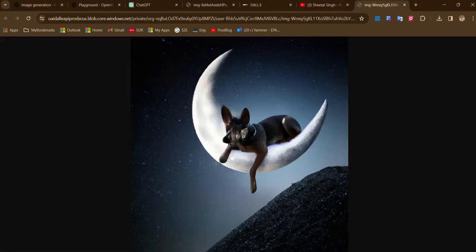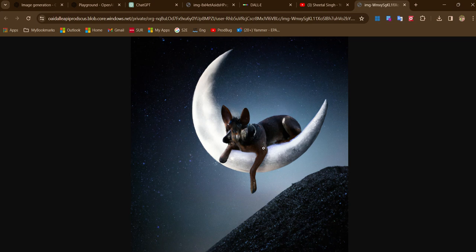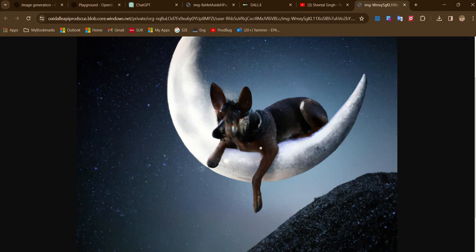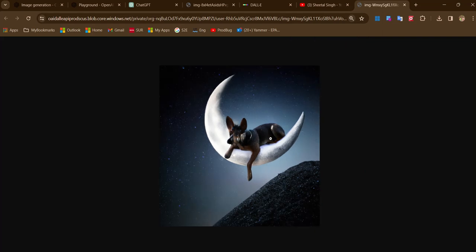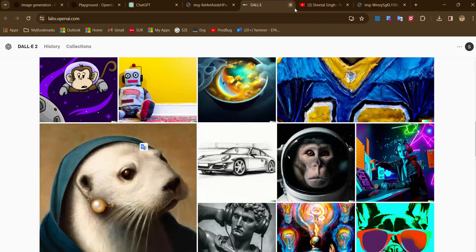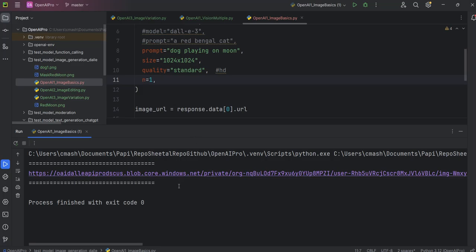If you run it every time, you will get a new image. This image has been generated, with the dog playing on the moon. It's a brand new image generated by us, so you can use this image anywhere. As far as I know, OpenAI will not have any claim on this. I don't know exactly, but as far as I know, we can use it.